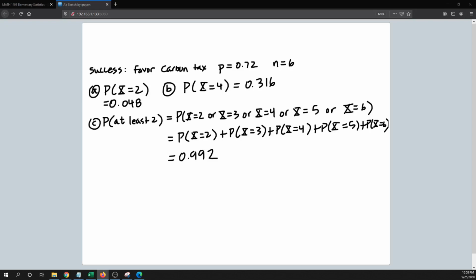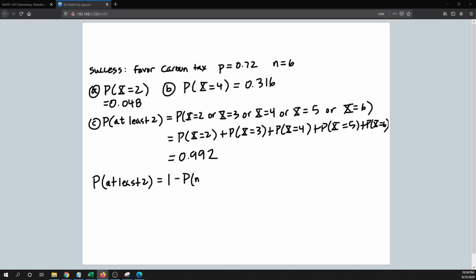All right, that's kind of the longish way, right, to do that. An easier way would be to do the complement rule, right? So using the complement rule, the probability that I would get at least 2 is the same as 1 minus the complement of that I get at least 2.